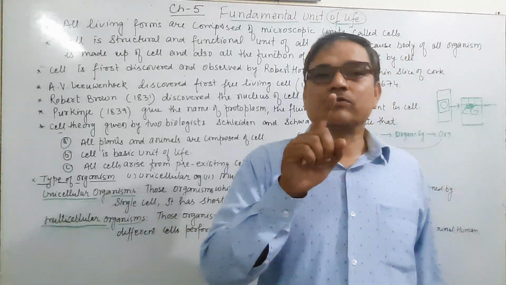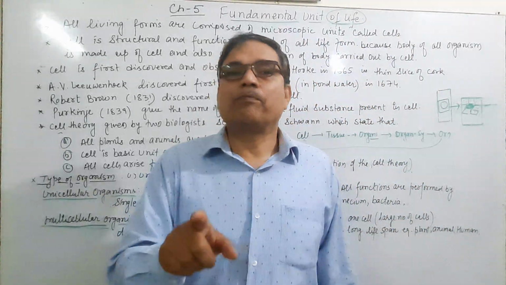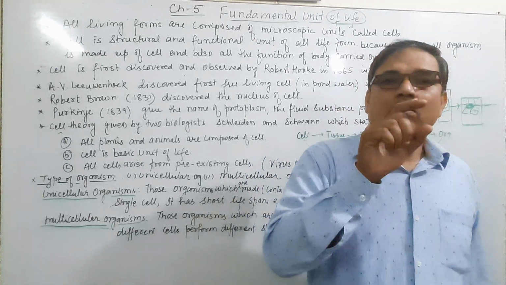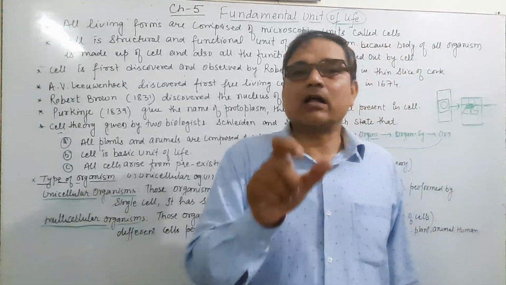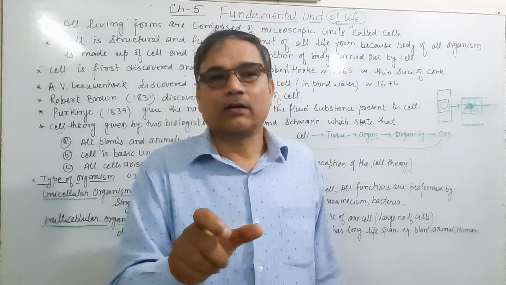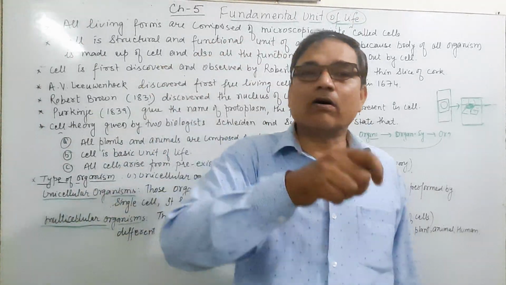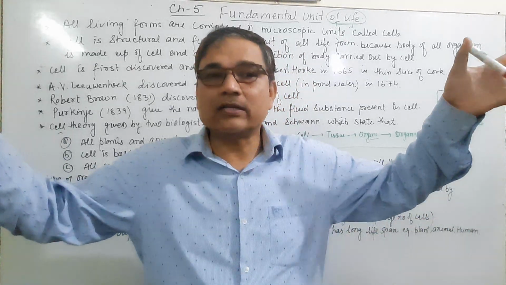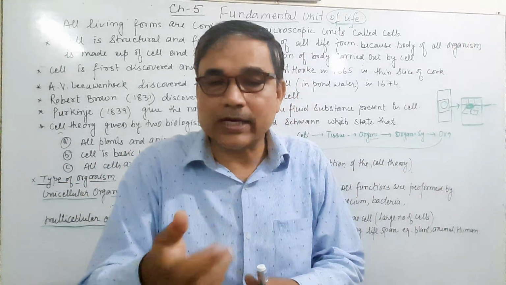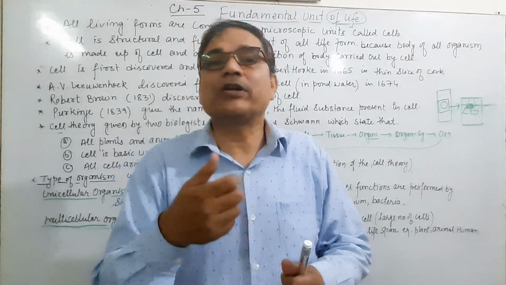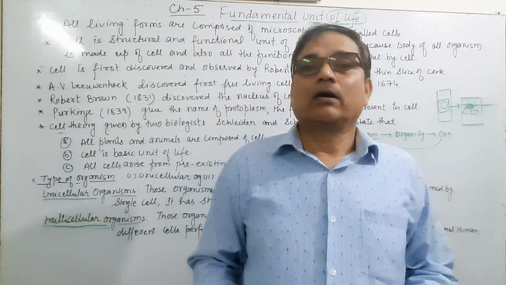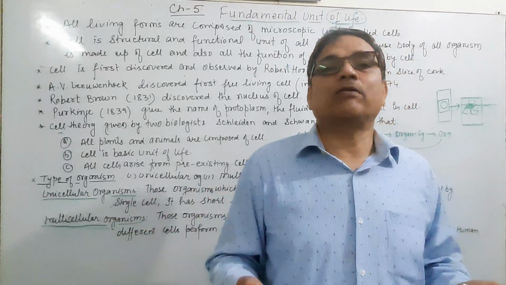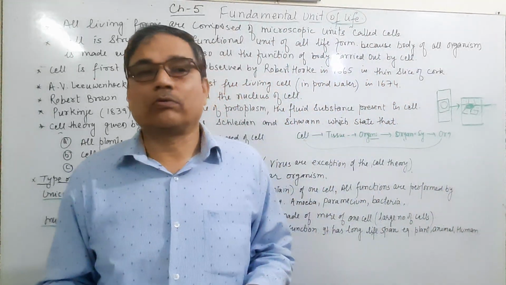If the number of cells is one, then it is unicellular, all the functions are performed by that one cell, and the lifespan is very short. Whereas a multicellular organism is composed of a large number of cells, where each different cell performs a different specific function, and the lifetime of a multicellular organism is longer.